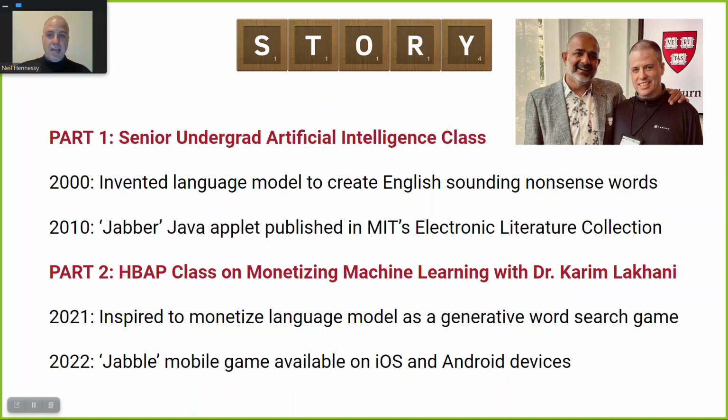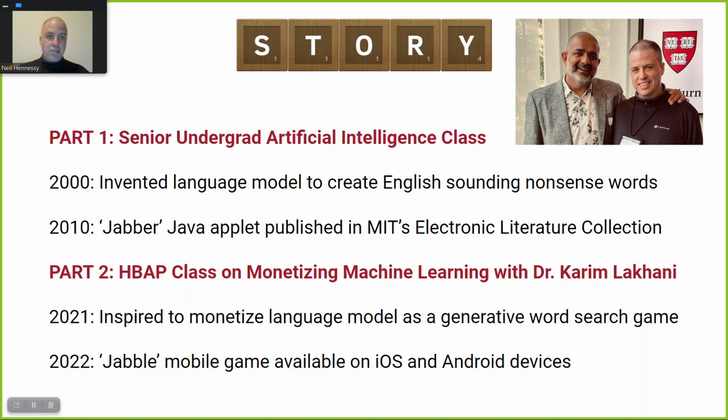So the story of the game starts way back in my undergrad artificial intelligence class during my computer science program. I was inspired by Lewis Carroll's poem Jabberwocky in Alice in Wonderland to create a language model that makes nonsense words. The Java applet I created was ultimately picked up in MIT's electronic literature collection.